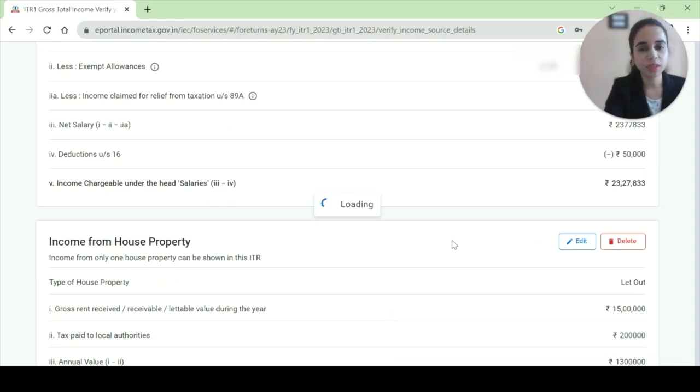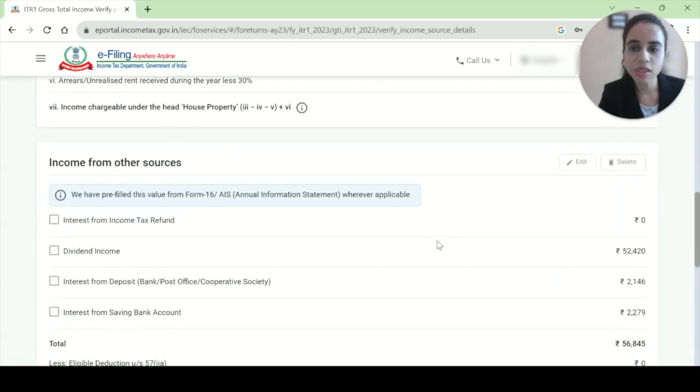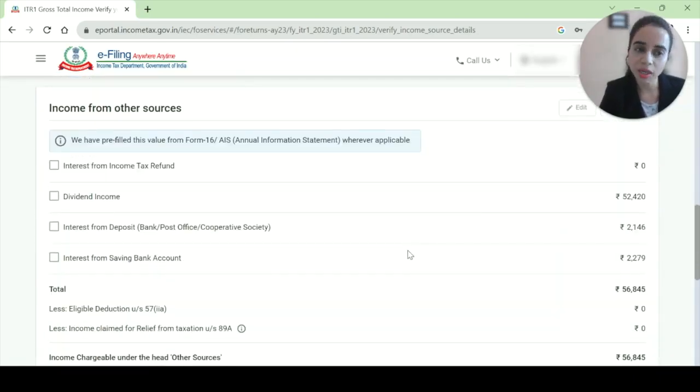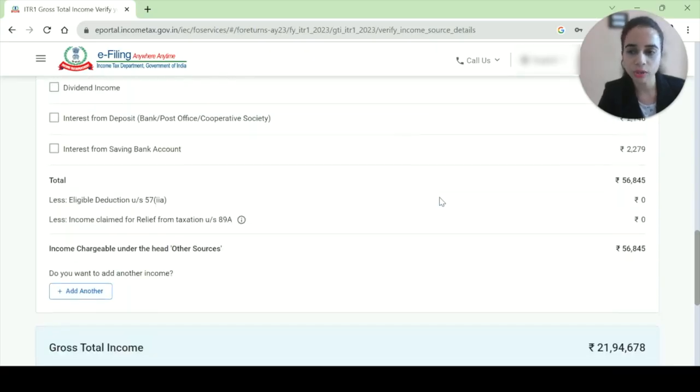All right, once we are done with house property, we will be moving on to other sections. The last one is income from other sources. You can see this is all pre-filled: dividend income, because this is actual income, interest from deposit, interest from savings bank account. If you want to edit anything, you can edit also.